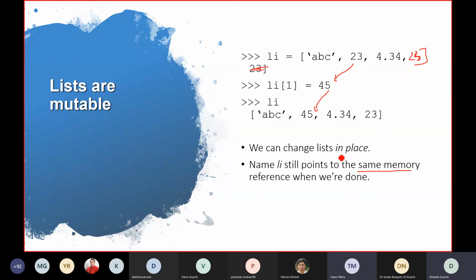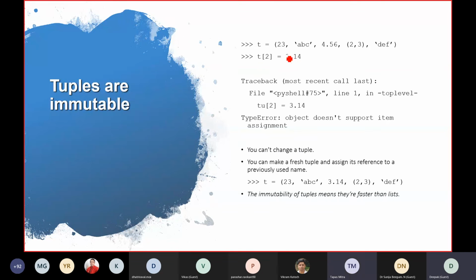Okay. Now let's do the same thing with tuple. Now define this tuple. It's already with you, I think. Yes. Try to do the same thing with tuple. T2 is equal to 3.14. I'm trying to change this value.